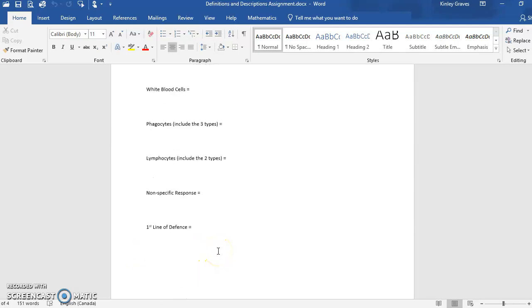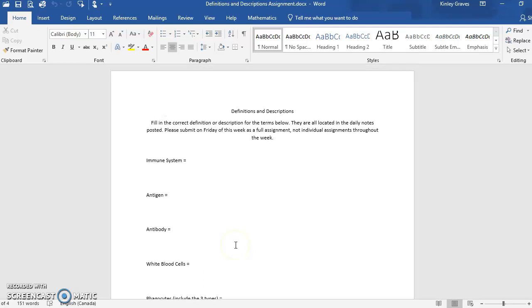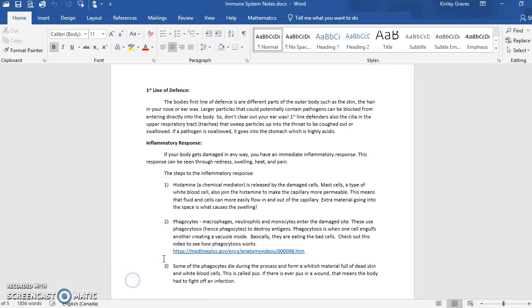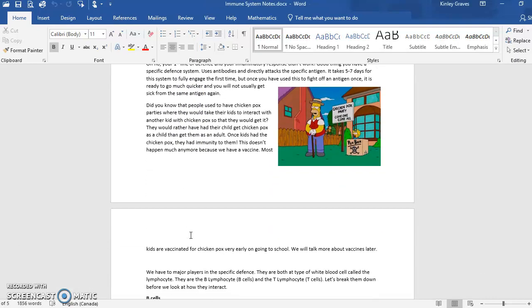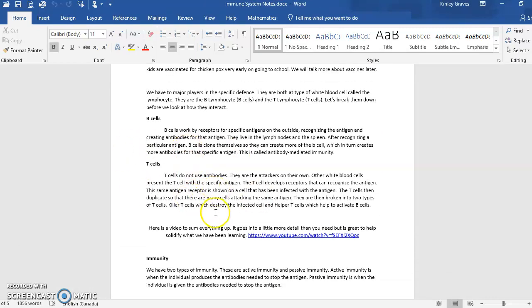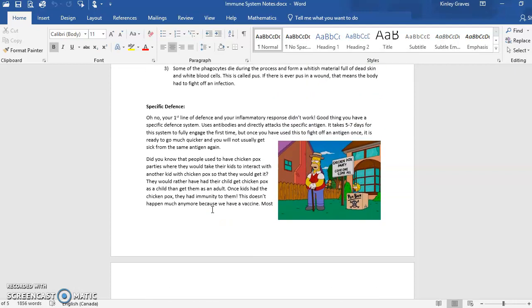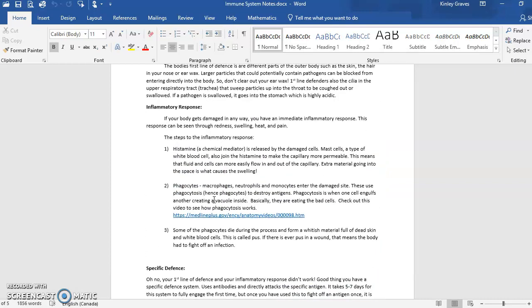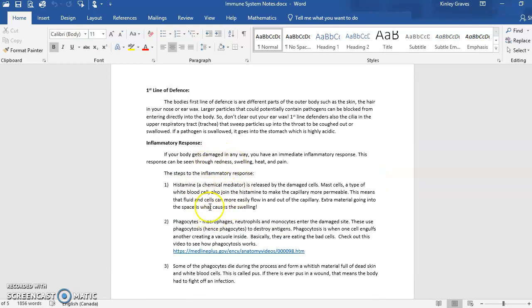So there's quite a bit of notes or definitions and descriptions to go over today, but once you get through this first part, it will make it easier for you to understand the more complex parts of the immune system coming up, which are our specific B cells and T cells, which are a little bit trickier to understand, but we will get through it. And like I say, make sure you get these definitions written down so you have a good understanding of the current material.